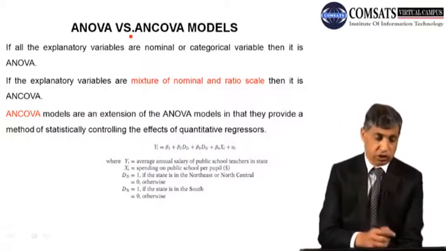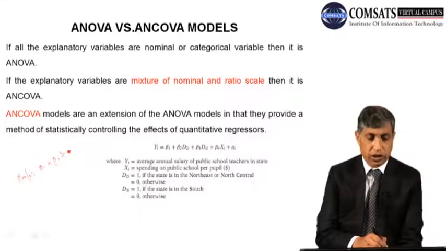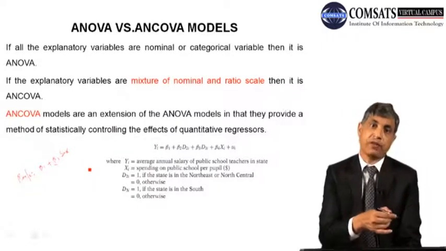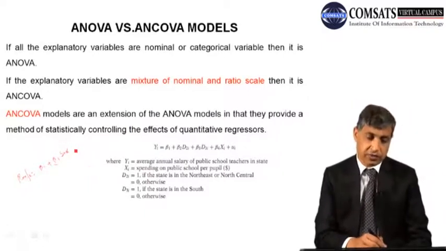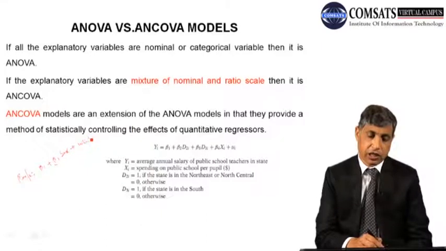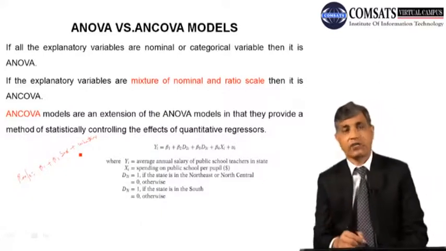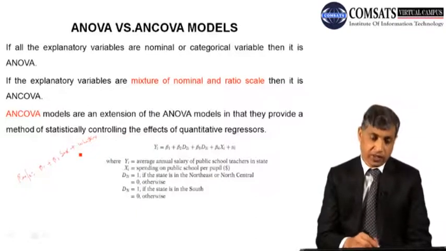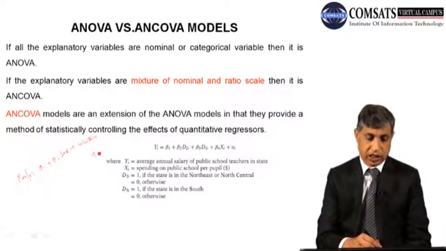For example, if I want to see the performance, it is equal to beta 1 plus beta 2. What does this mean? Sex, male and female. The performance of the male, for example, I am testing the performance on the cricket ground. So there will be a difference. The weather: these are two, I will say hot weather or cold weather. These are the qualitative variables.